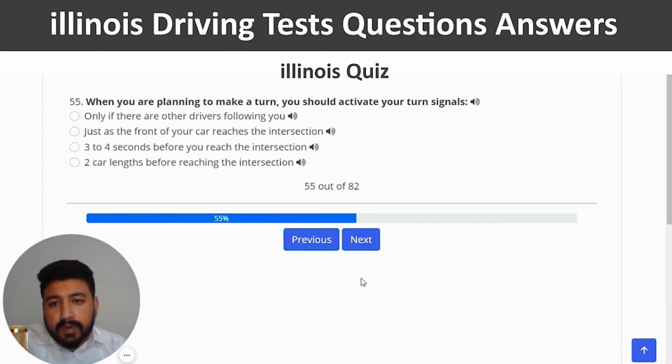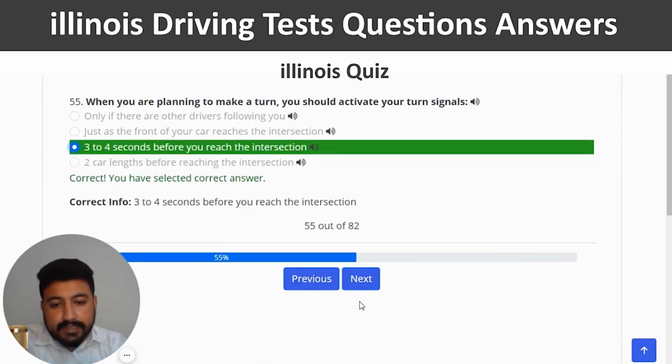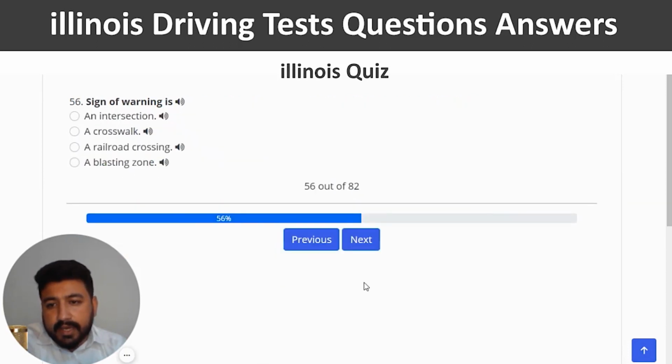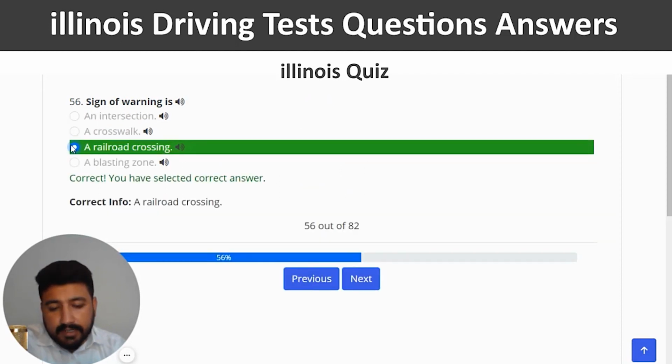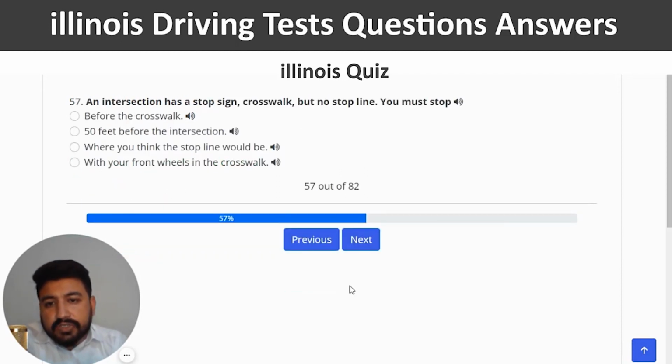Right? When you are planning to make a turn, you should activate your turn signals 3 to 4 seconds before you reach the intersection. So I'm going to click on the third option. Correct and next. Sign of warning is a railroad crossing. So third option again, right? An intersection has a stop sign, crosswalk, but no stop line. You must stop. The right answer is before the crosswalk, which is the first option.